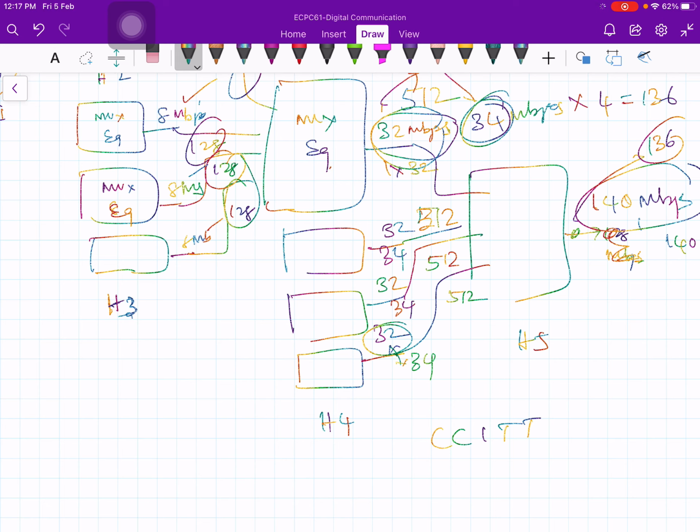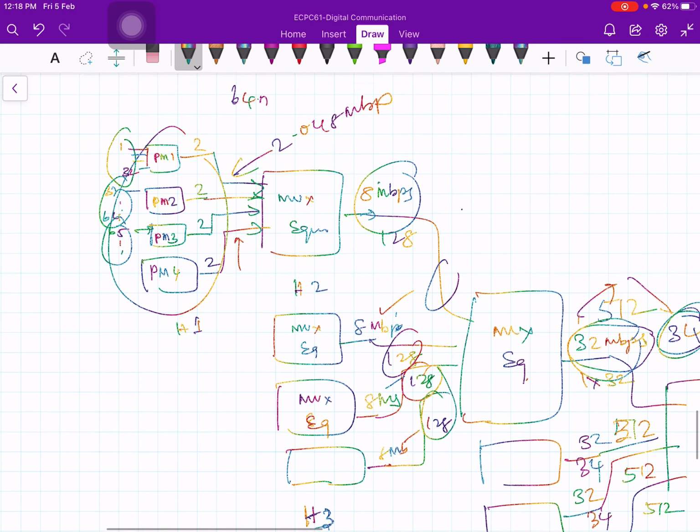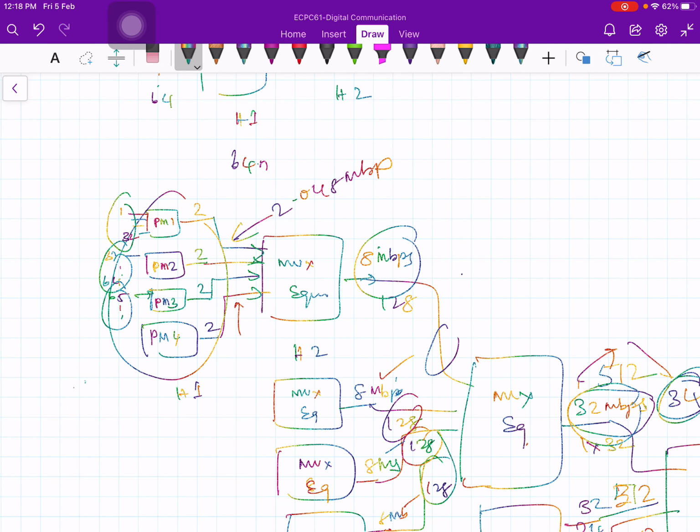Okay, but again the American standards are different at this level. Just to mention the American standards to you, the basic primary multiplexing equipment of the American standard multiplexes not 32 but 24 voice circuits. Okay, 24 voice channels instead of 32, American standard. American uses 24 and European uses 32. Similarly, at each hierarchy level, the American standard is different from the corresponding European standard.